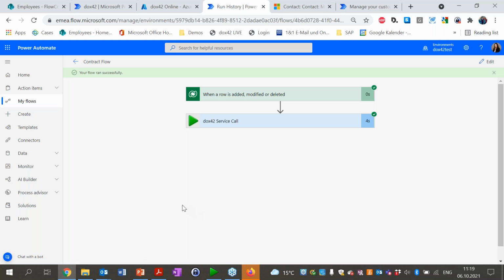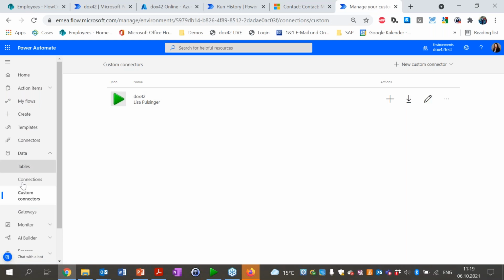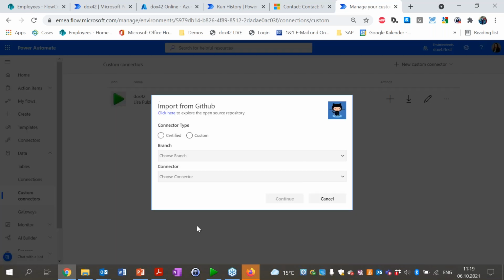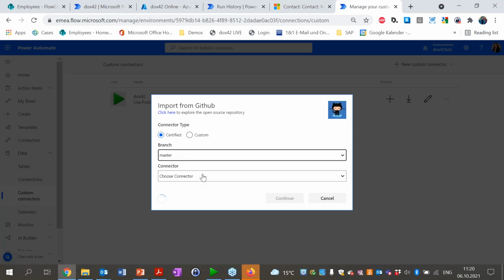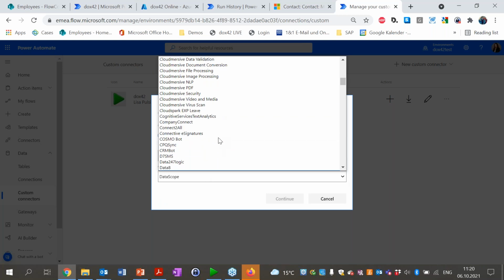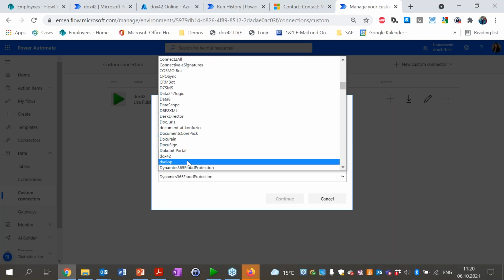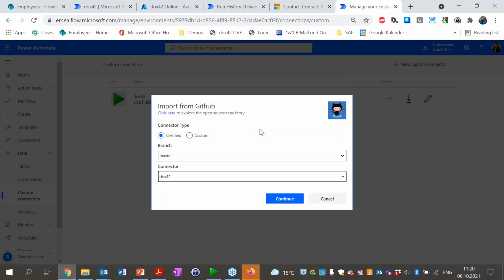And what's the difference here regarding the setup? So here you're really working with Azure Active Directory, and instead of looking for the connectors in the connectors tab, you would go to data and then to custom connectors. And then you would go to new custom connector, and you can go here to import from GitHub. You can look for certified, can be dev or master branch, both will work. And then you search for Docs42. And then you would continue and add the connector.